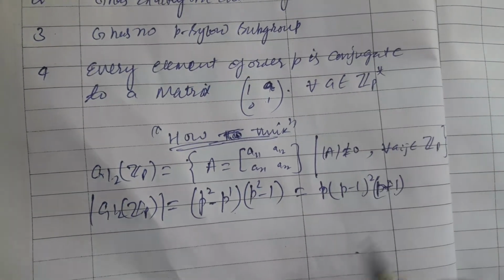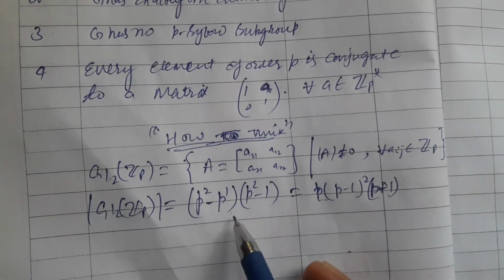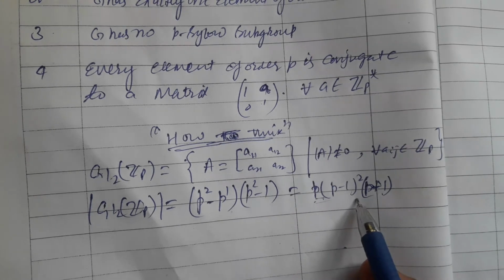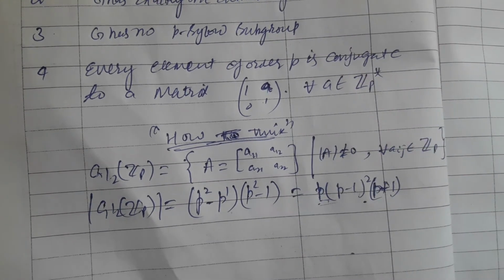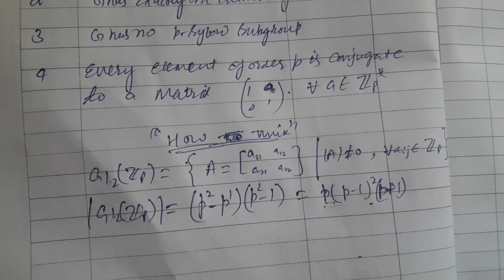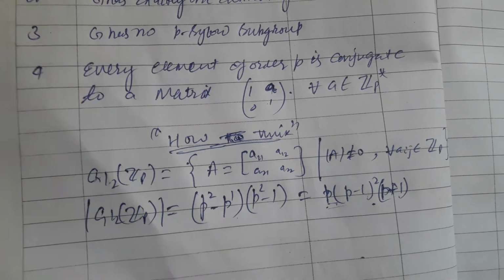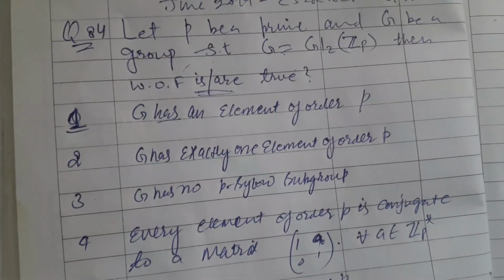Since clearly P divides the order of the group, apply the Cauchy theorem. The Cauchy theorem says that if any prime divides the order of the group, then that group must have an element of that order. So option 1 is going to be true.